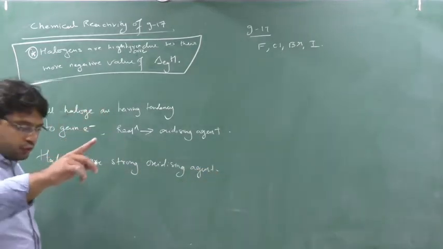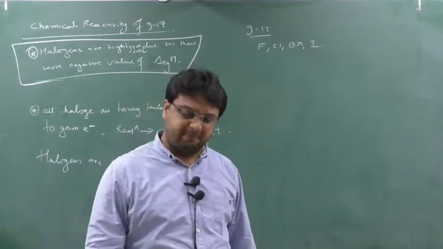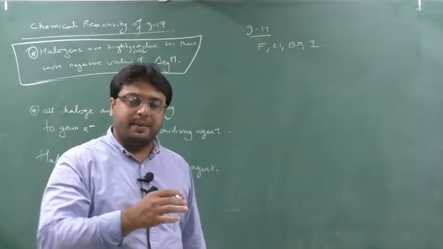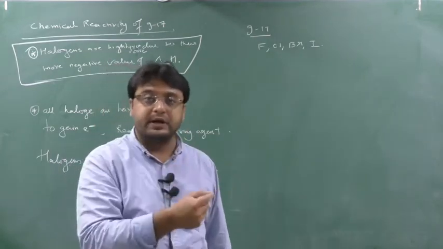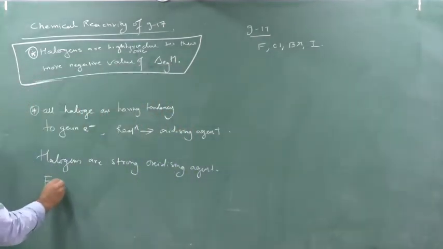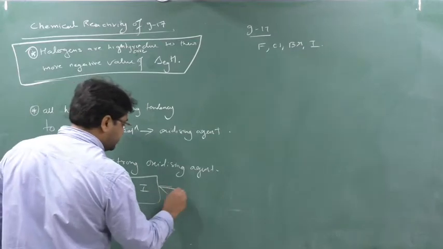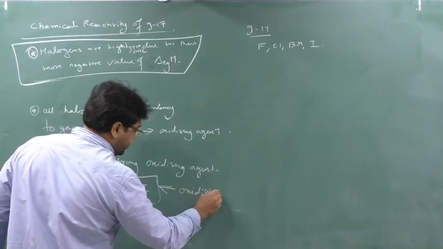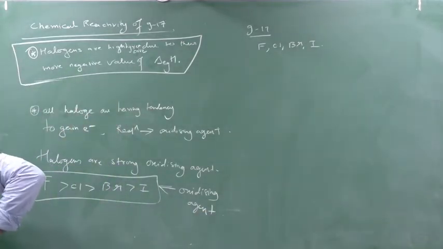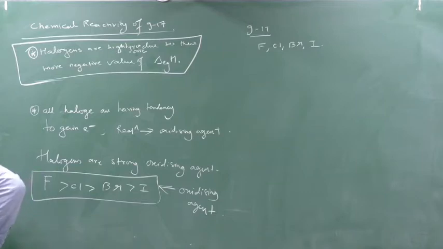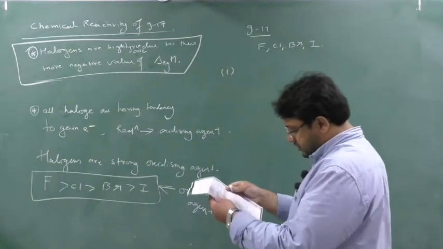And in that, fluorine is the most electronegative element of the whole periodic table. So fluorine has the most capacity of attracting the electron, the most strong to attract the electron in its own period. So fluorine is the strongest oxidizing agent, then chlorine, then bromine, then iodine. So this is the series of oxidizing agents. Clear this part?